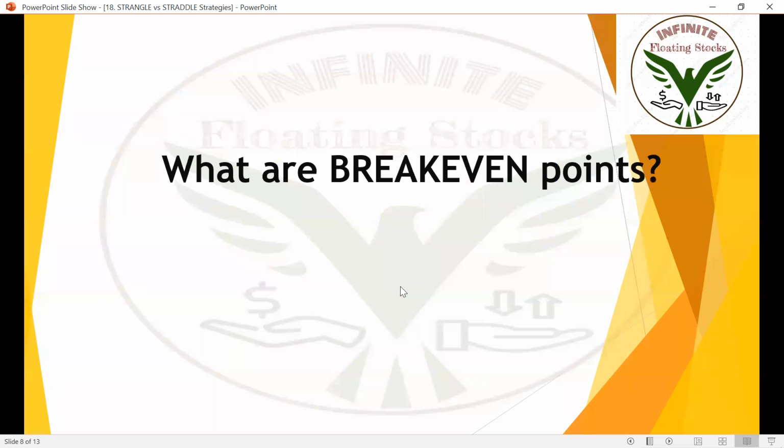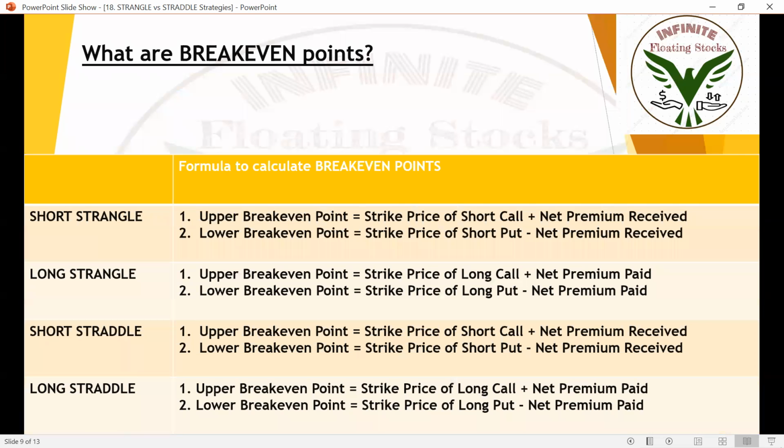Okay. So what are break-even points? Here is a formula for break-even points for all four strategies: short strangle, short straddle, long strangle, and long straddle. It's not necessary to write them.